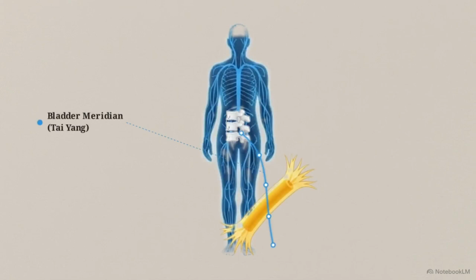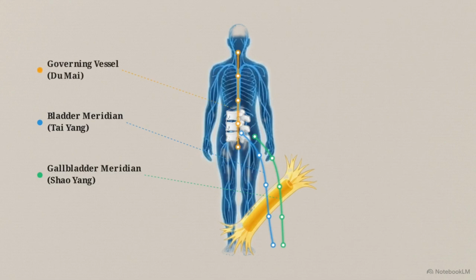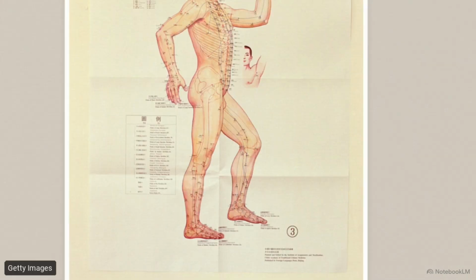The bladder meridian runs down the posterior leg, mirroring classic pain. The gallbladder meridian follows the lateral side. The governing vessel regulates the spine, while the deeper kidney meridian provides foundational support. This historical mapping shows how these channels have been utilized for centuries.